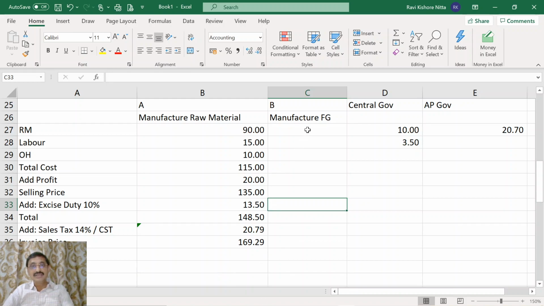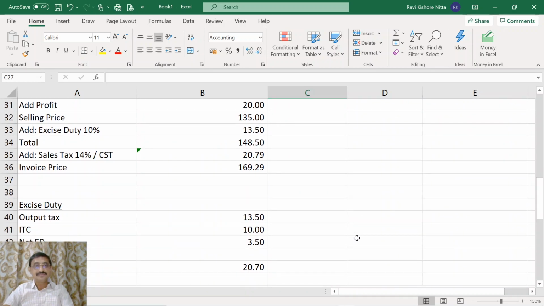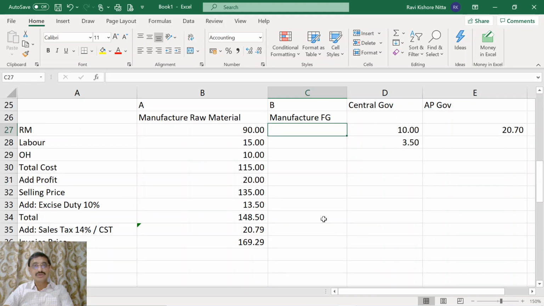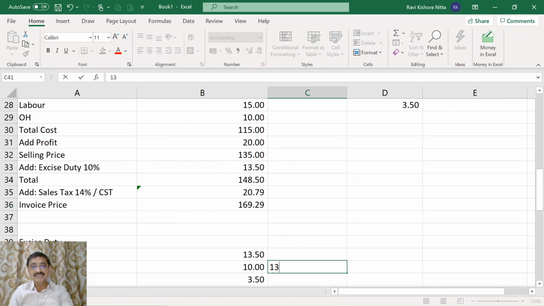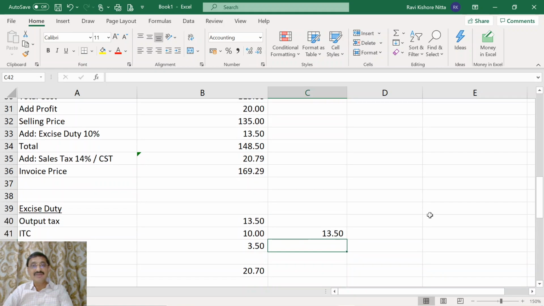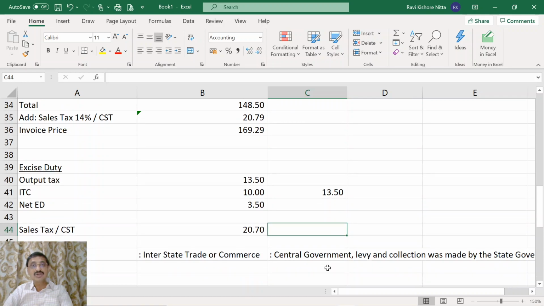Now come to the manufacturer B, who is also in Andhra Pradesh. What will happen is, for this manufacturer B, the invoice price is 169.2. But what is the excise duty component in it? Excise duty component is 13.5. What is the VAT component or sales tax component? The sales tax component is 20.7.